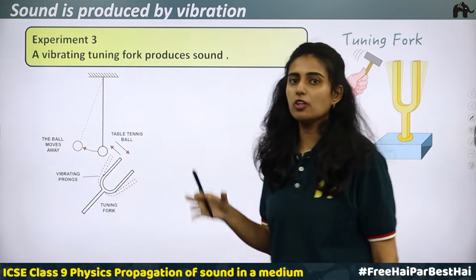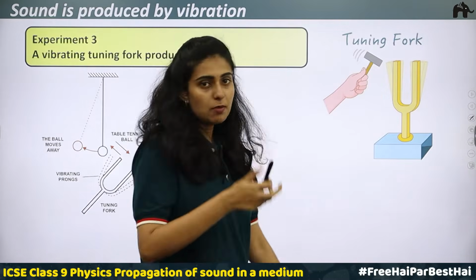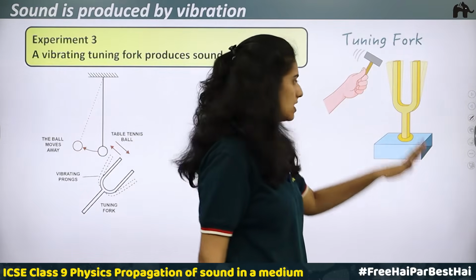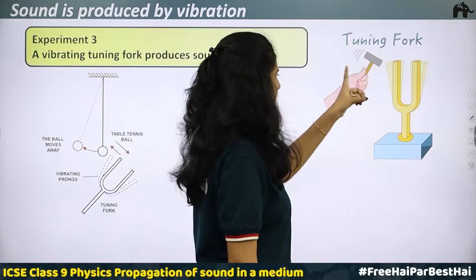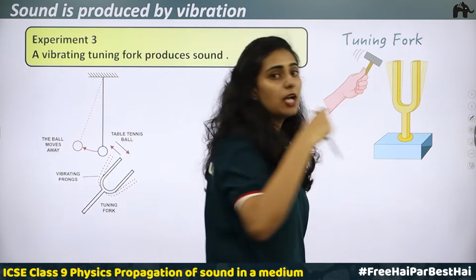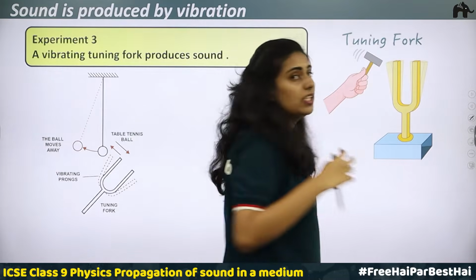So what is a tuning fork? Tuning fork is a metal rod usually made up of steel or aluminium which is bent in the shape of a U. Okay, and there will be a metal stem. So this is how a tuning fork will look like. When you take a hammer and hit it, you will be able to see that it will start vibrating and you will be able to hear a sound.